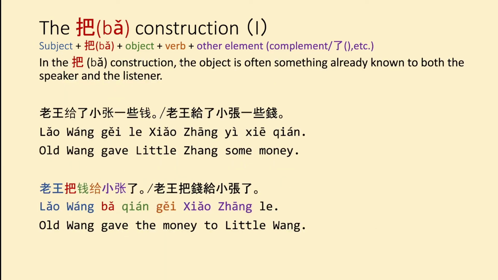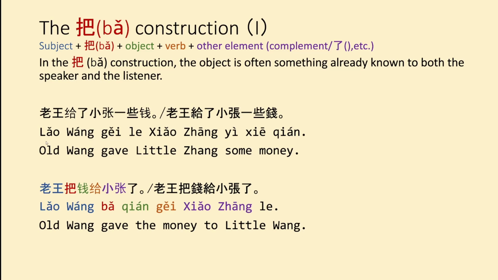In the ba construction, the object is often something already known to both the speaker and the listener. So if you didn't know the object, you could say 老王给了小张一些钱. Of course, here the object is the 钱. However, the 钱 is not specified. If you knew a specified amount, then you could use 把, and you could instead say 老王把钱给小张了. Old Wang gave the money to little Zhang.